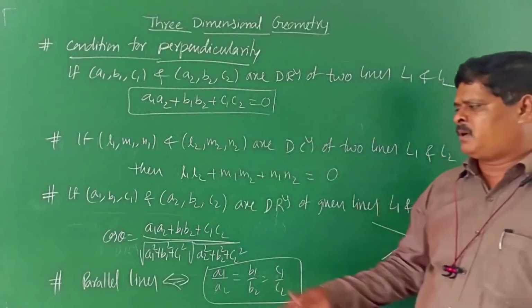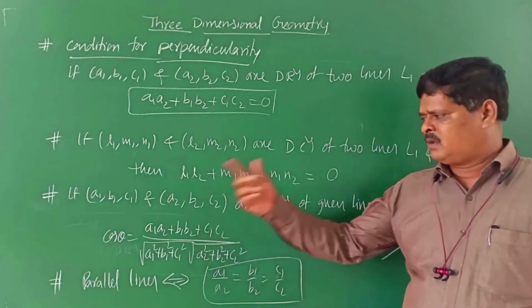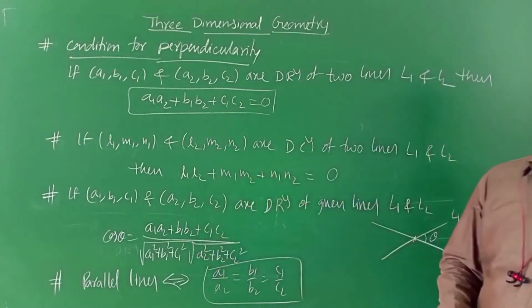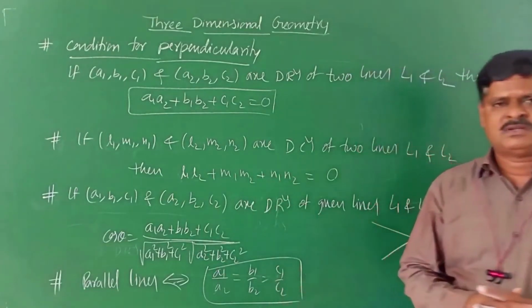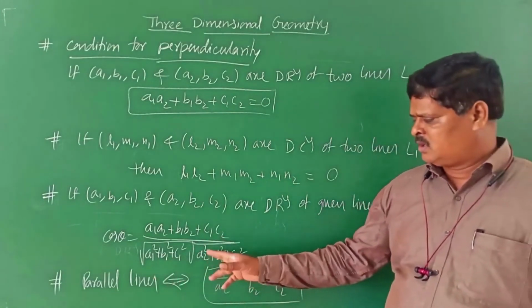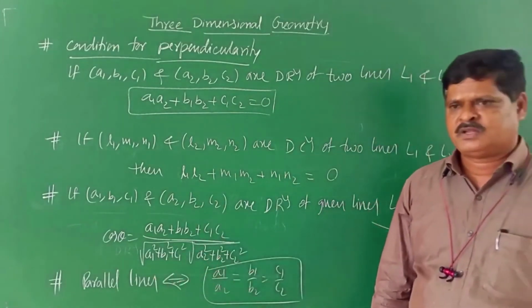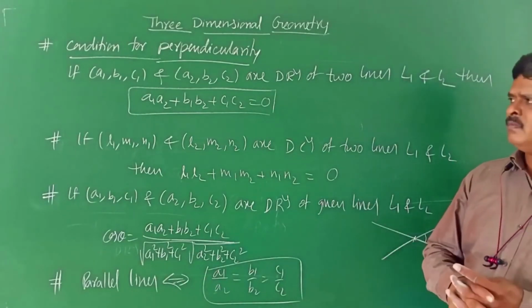But if the lines are neither parallel nor perpendicular, then the angle is acute or obtuse. Then there is a formula to find the angle between them: (A1 A2 + B1 B2 + C1 C2) by root over (A1 square + B1 square + C1 square) into root over (A2 square + B2 square + C2 square). Do you understand, children? These are the basic concepts of this topic.